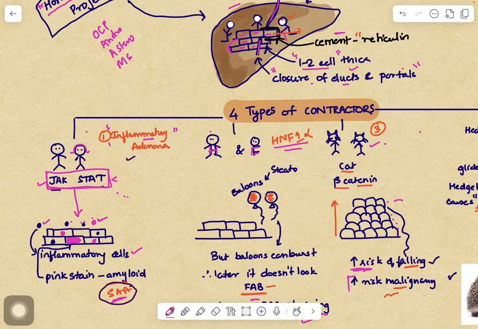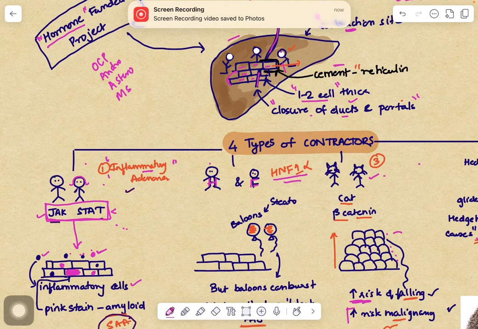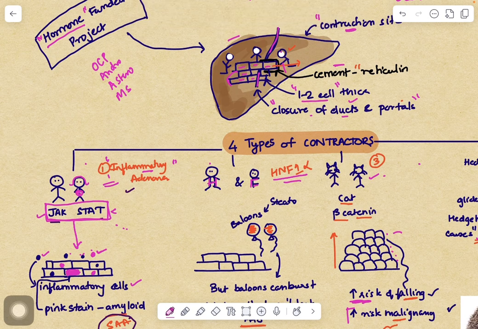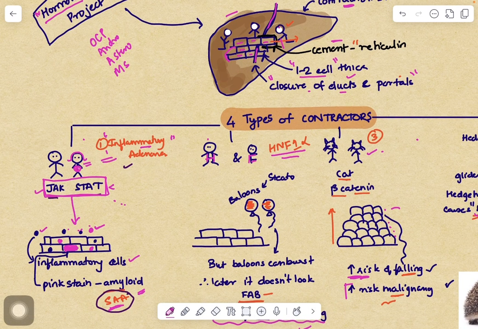And this pink stain is the SAA stain. So clinically, this particular adenoma is associated with obesity. So we are drawing Stat as obese. So it is associated with obesity, and she likes the color pink. Therefore, we will see pink stain, SAA stain, positive in this. So what are Jack and Stat doing? They're decorating their project with the help of pink and blue balls, which are inflammatory cells. That is inflammatory adenoma. There are 4 types of adenomas. This is type number 1.